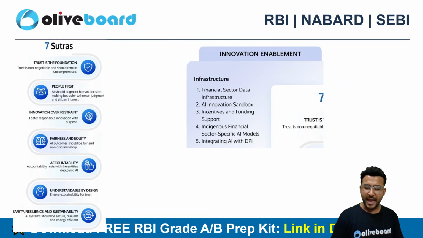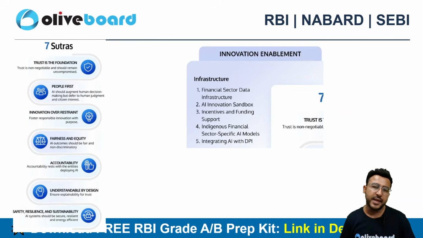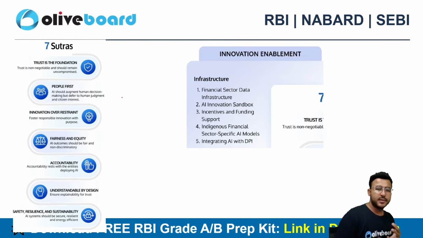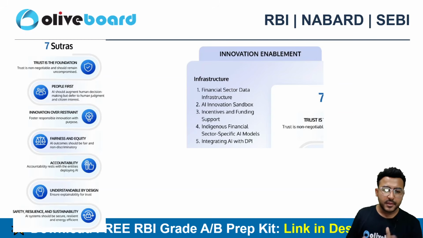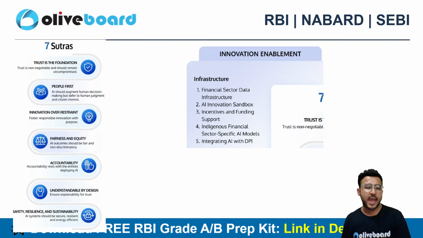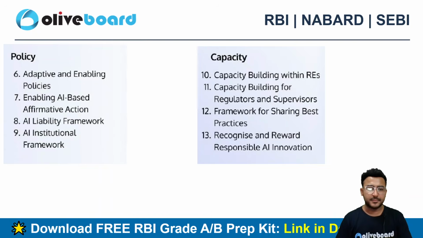That's not the actual crux. We need to always read from the charts wherever possible, right? So 7 sutras. Trust is the foundation, people first, innovation over restraint, fairness and equity, accountability, understandable by design, and safety, resilience and sustainability. These are my 7 sutras, right?